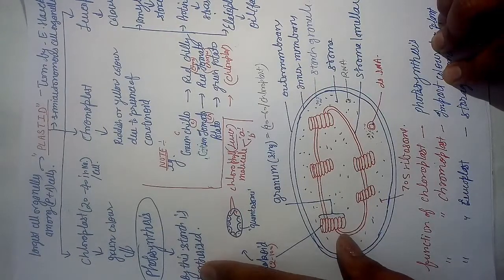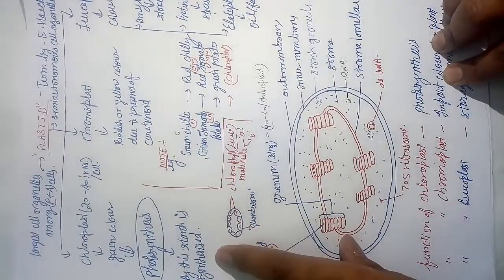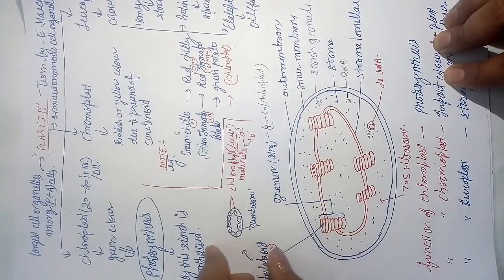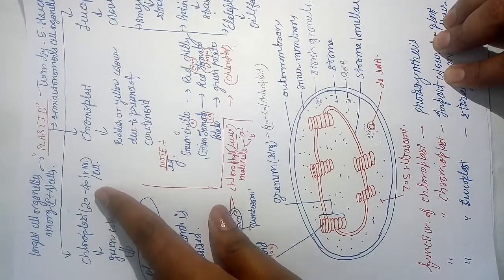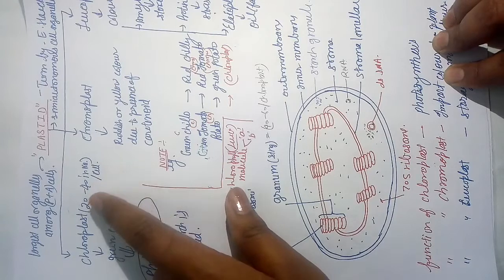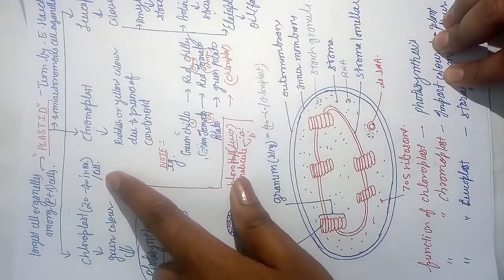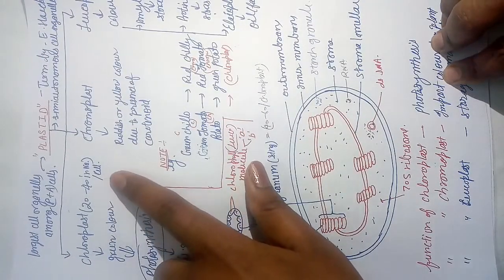By this process, starch is synthesized. One more thing, the number of chloroplasts is 20 to 40 per cell.